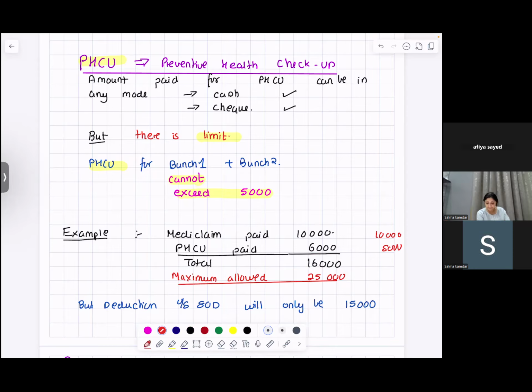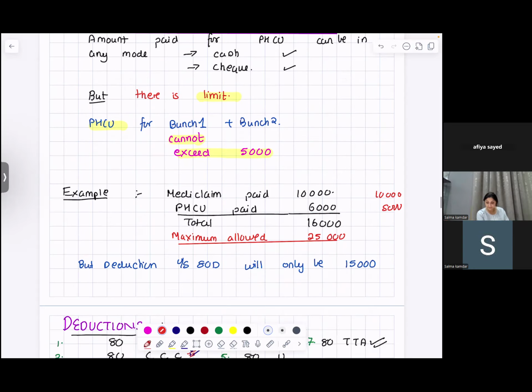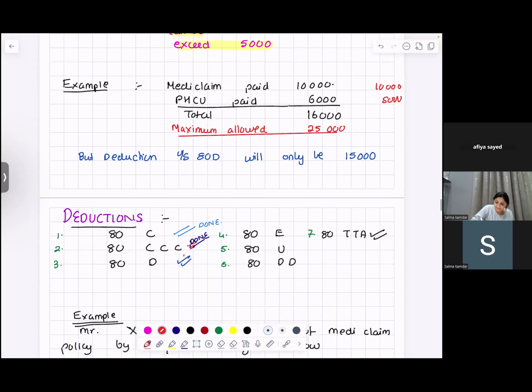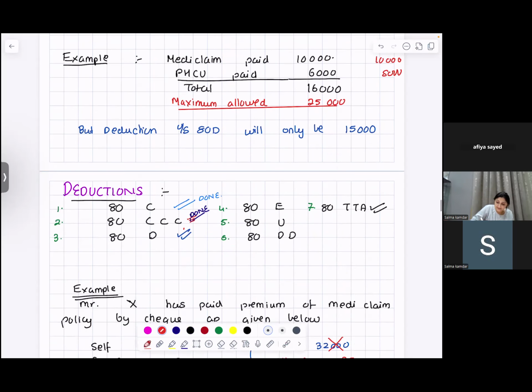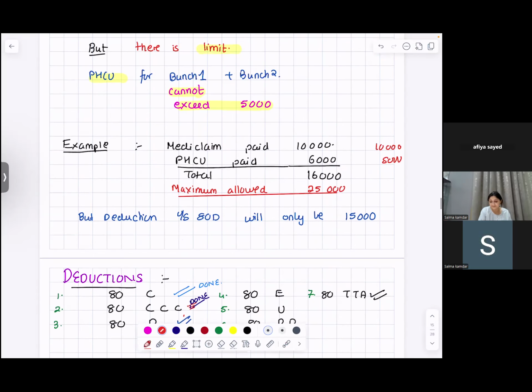Are you with me? And what if the Mediclaim was 20,000? So 20,000 here, 5,000, 25. That will be allowed. 25,000 will be allowed under 80D.